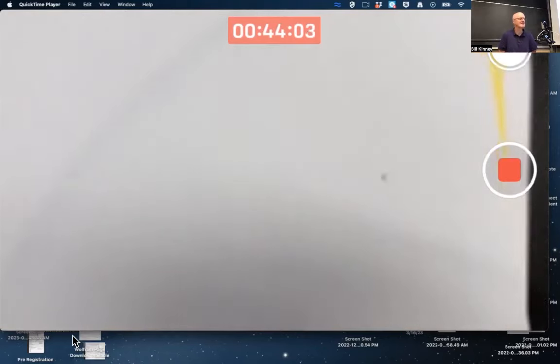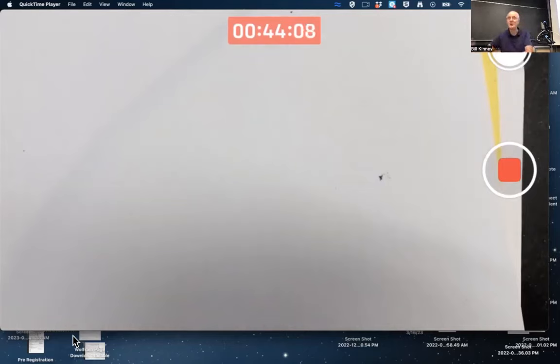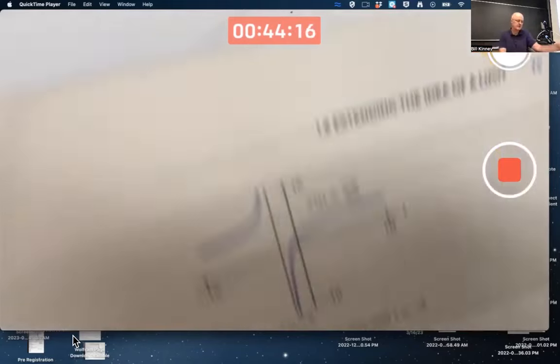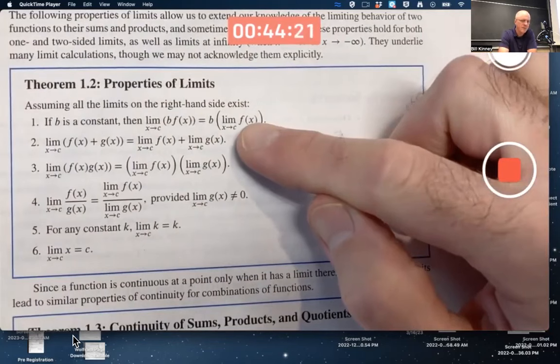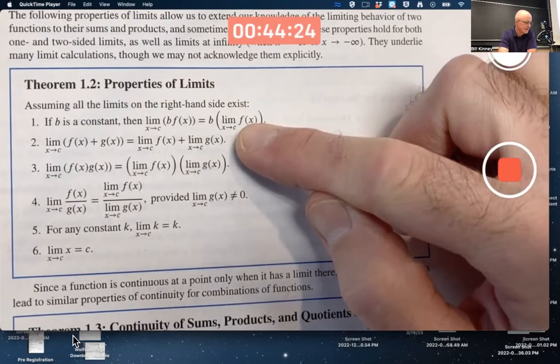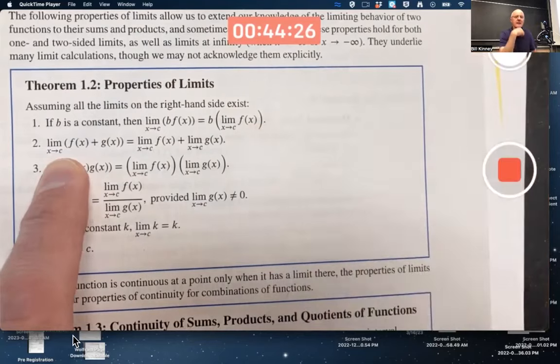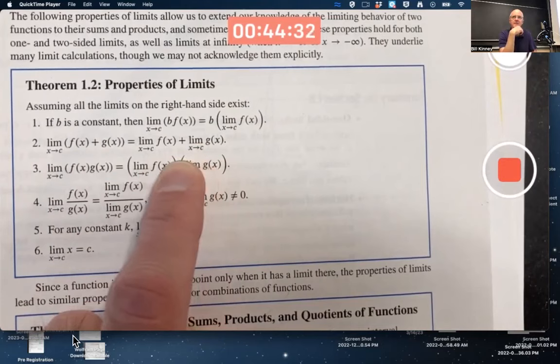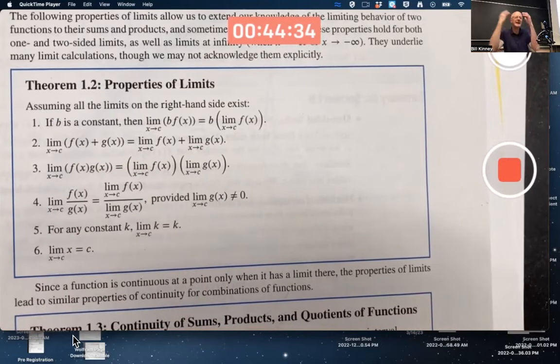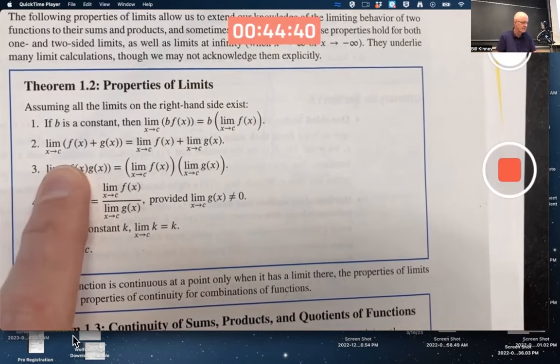To tell you the truth, these definitions are most important for proving facts that seem fairly obvious, and you have already used, in fact. I did talk about these last Wednesday. Properties of limits, for example, like these. Take this property, for example, property 2. What is that saying? It's saying the limit of a sum of two functions is equal to the sum of the individual limits. Intuitively, for example, pretend f of x is getting close to 5 and g of x is getting close to 7 as x approaches c.